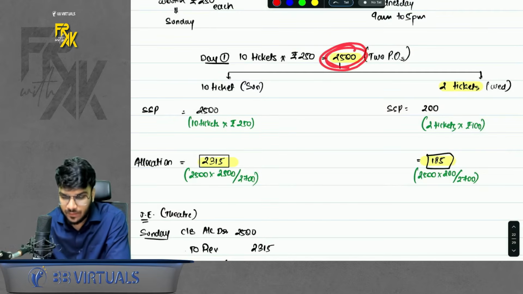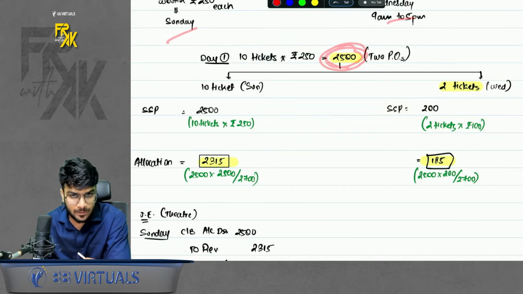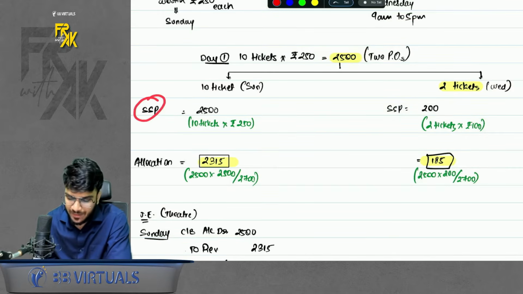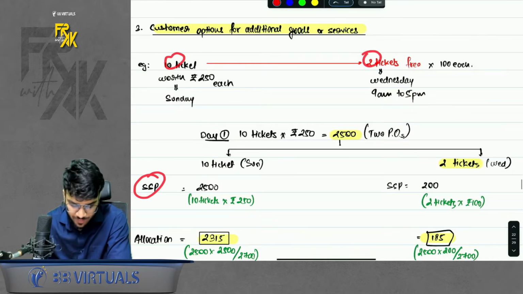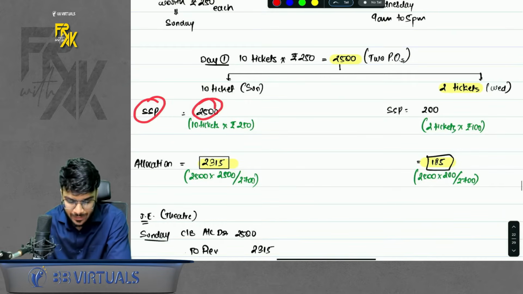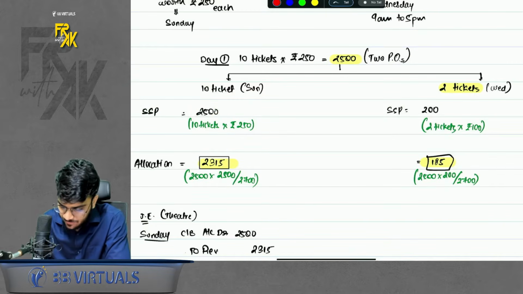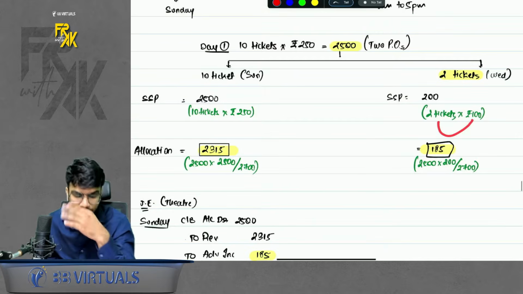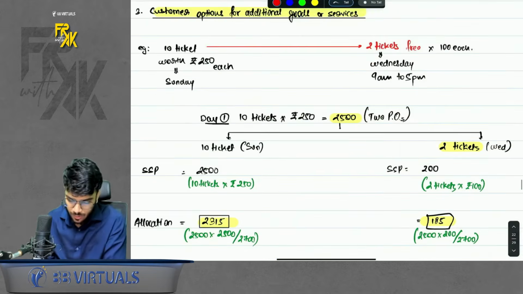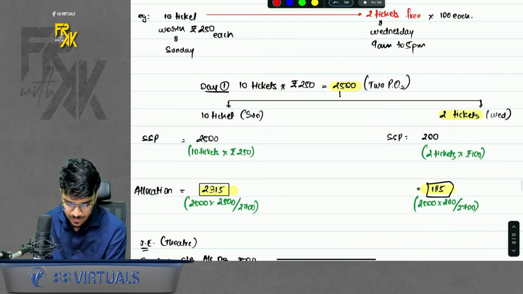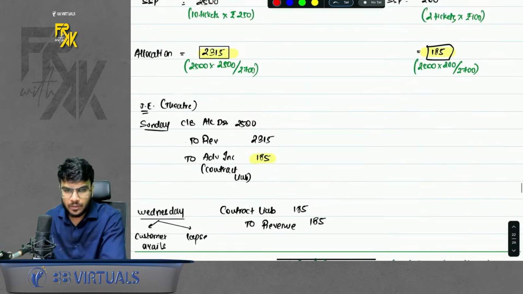Whatever money you received on day 1, you have to allocate between both the POs, in the ratio of SSP. So don't bifurcate in the ratio of number of tickets. Bifurcate in the ratio of their SSP. So 10 tickets were worth 250 each and the 2 free tickets were worth rupees 100 each. So bifurcate in the ratio of SSP. Why bifurcate? Whatever allocation comes to the 10 tickets, you can book the revenue on day 1.